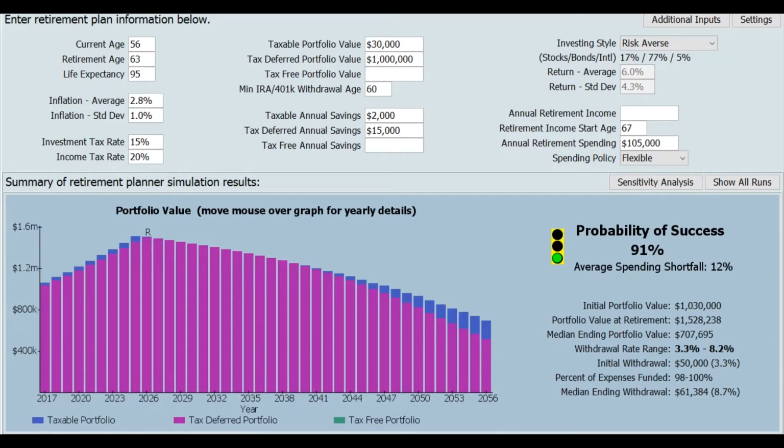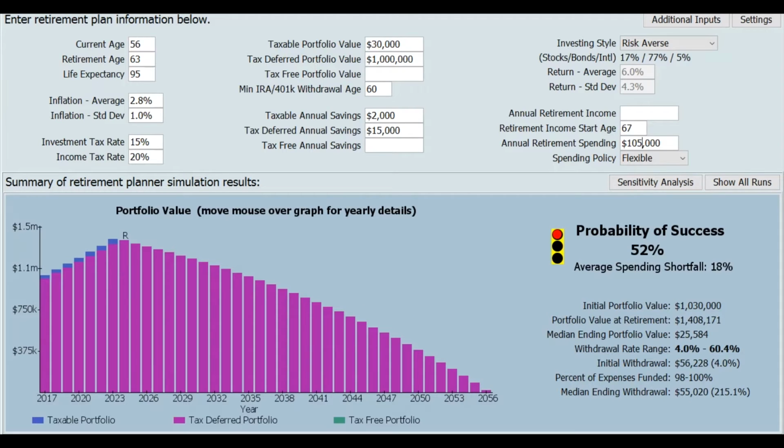So let's take a look. What does that do? Okay, so I'm just about to run this with a retirement age of 63 instead of 65, and an annual retirement spending level of $105,000 instead of $100,000. Those are not gigantic differences. Let's see what the impact is.